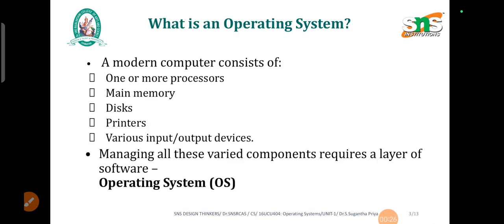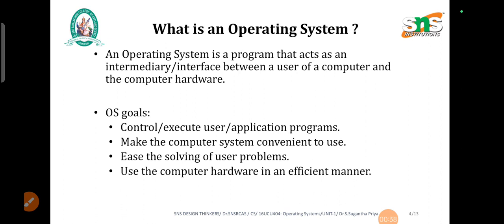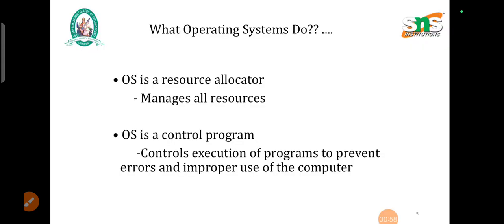A modern computer consists of one or more processors, main memory, disk, printer, various input-output devices. Managing all these varied components requires a layer of software called an operating system. An operating system is a program that acts as an intermediary or interface between a user of a computer and the computer hardware. The operating system goals are: it controls and executes user application programs, makes the computer system convenient to use, eases solving user problems, and uses the hardware in a very efficient manner.